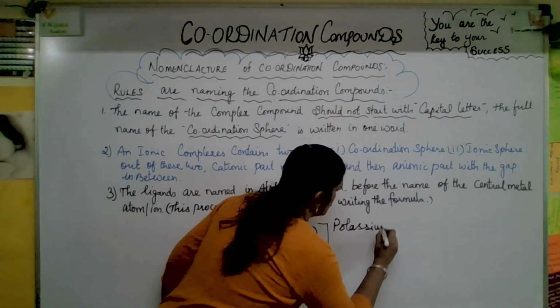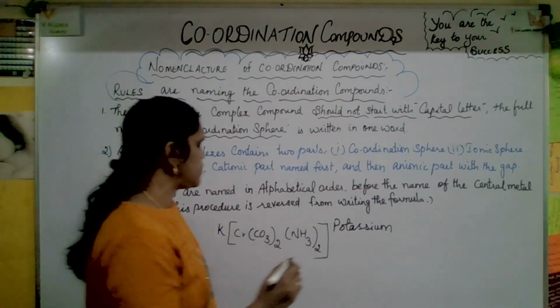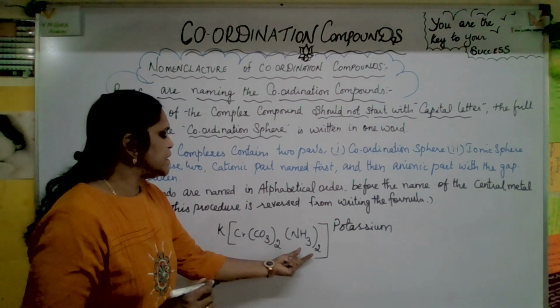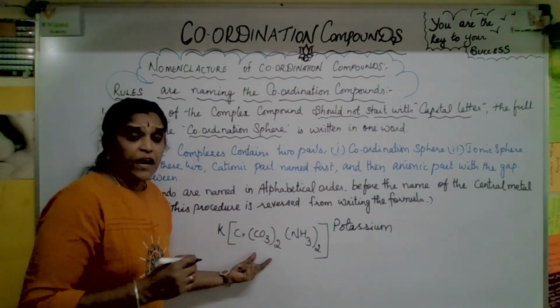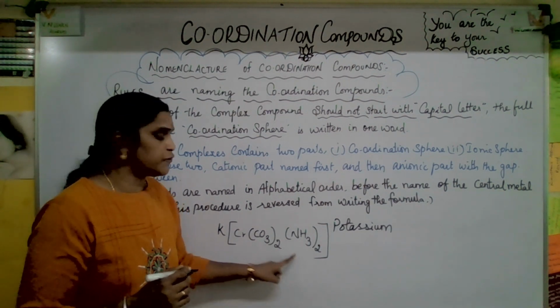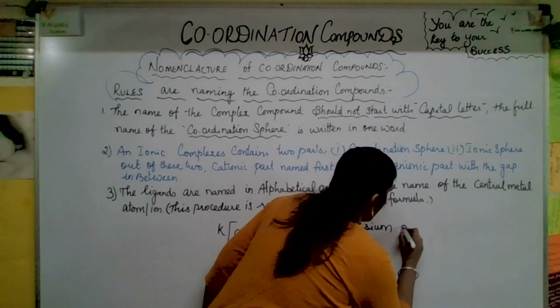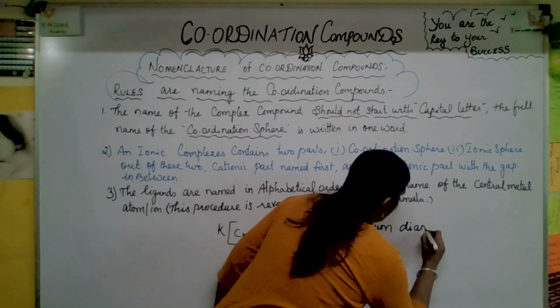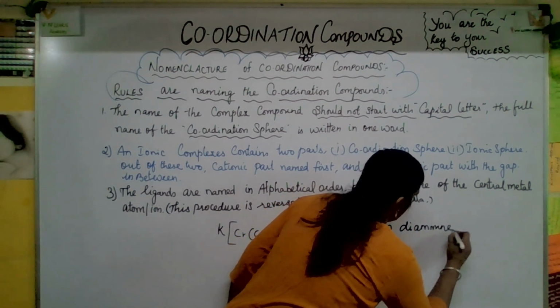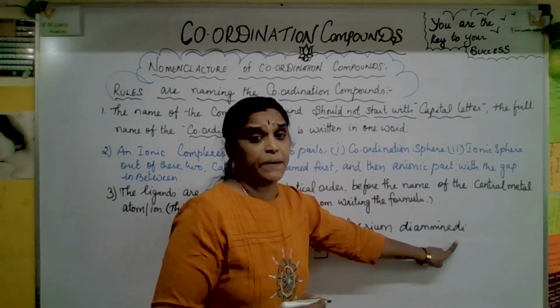Potassium, there should be no capital, and there should be a gap in between. Then diamine, dicarbonato, chromate. So diamine, A comes first, and carbonato, C, comes next. Okay, diamine, amine, dicarbonato. Then there is no gap in between.